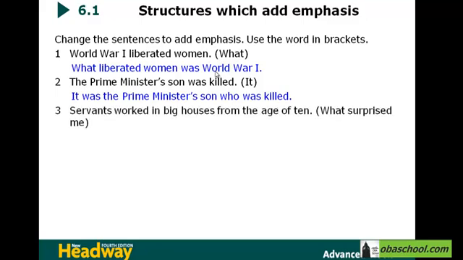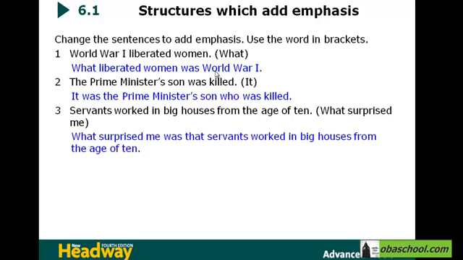Servants worked in big houses from the age of 10. هون بدنا نستخدم what surprised me. So الجملة كلها بدها تستخدم كemphasis. وبدنا نصير نكتبها على الشكل التالي. What surprised me was that servants worked in big houses from the age of 10.